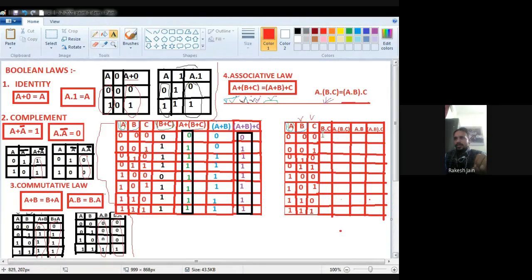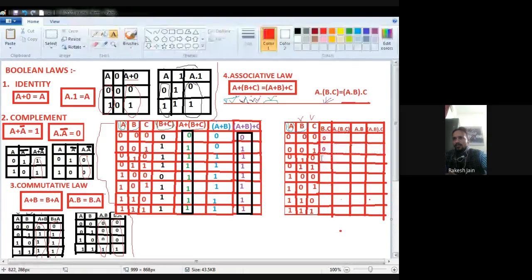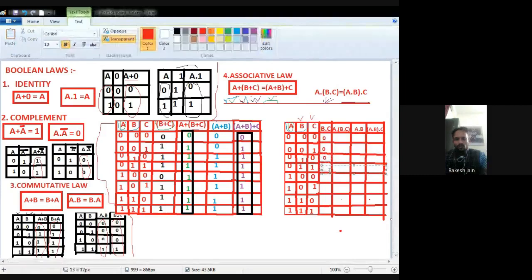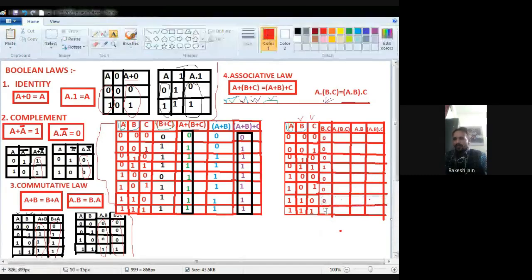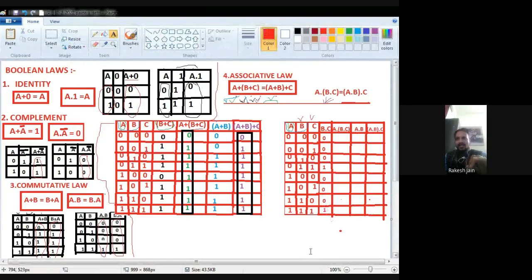Okay, now see very carefully. First of all, I have to perform B dot C. So where is the B? First of all, focus on that. So B is this one, and where is the C? C is this one. Okay, B is this one and C is this one. To perform B dot C, it means AND operation. AND operation means any input is 0, output will be 0.